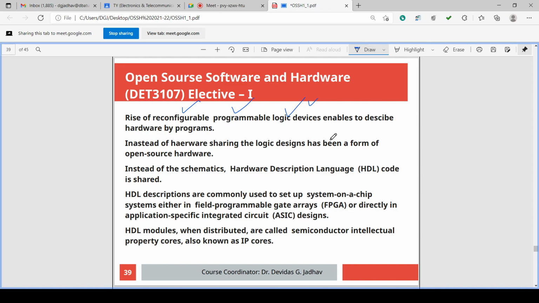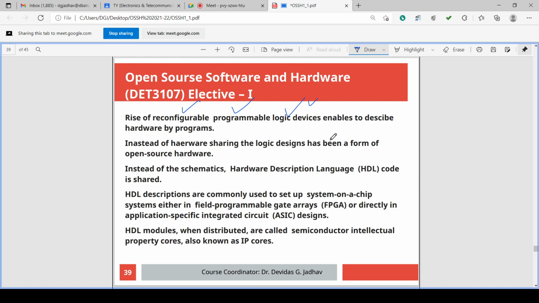So with the rise of reconfigurable programmable logic devices, it became possible to describe the hardware in terms of programs.